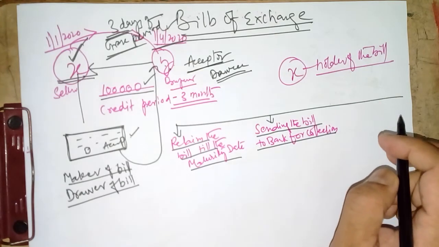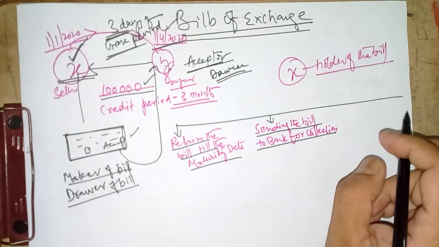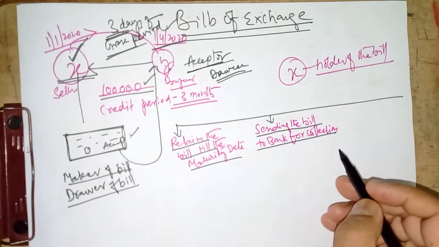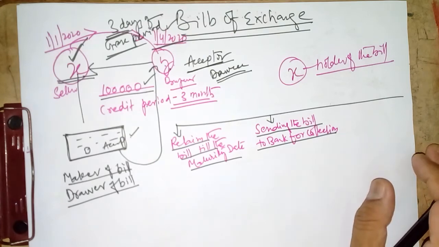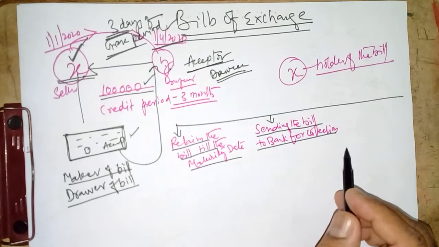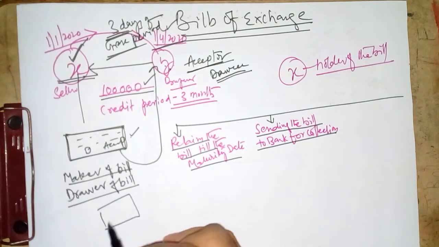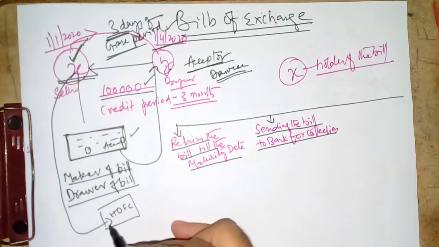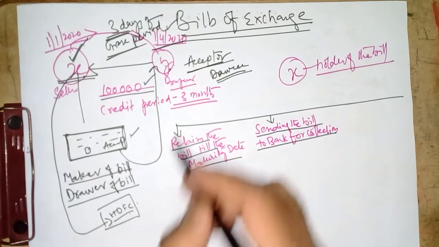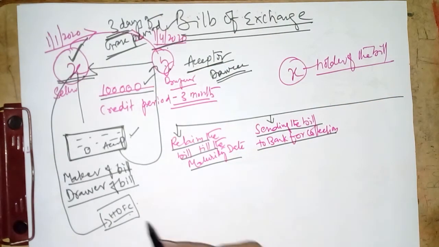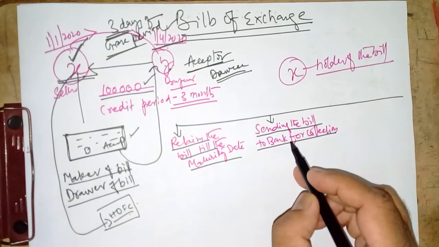So nowadays bankers will render agency services to the business people. Presume that X may not have that much of time, or he may not have labor resources or manpower. Hence, what he will do, he will ask his banker. So HDFC Bank, presume that. So the bill will be sent to HDFC Bank and asked by X to HDFC Bank, collect it on the maturity date. Right? So the bill can be sent to bank for collection.